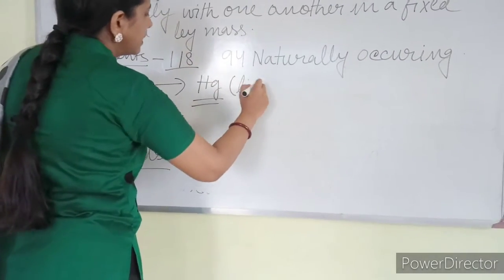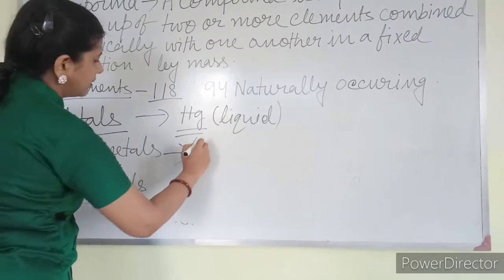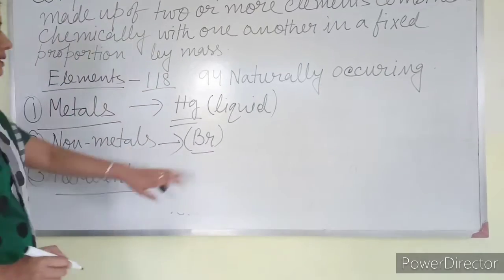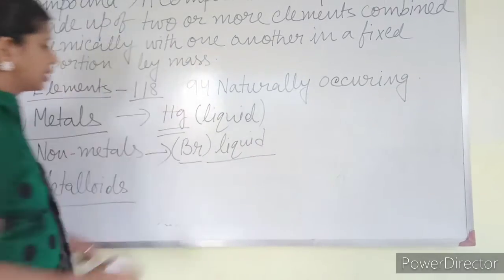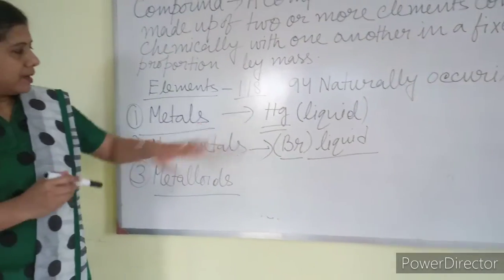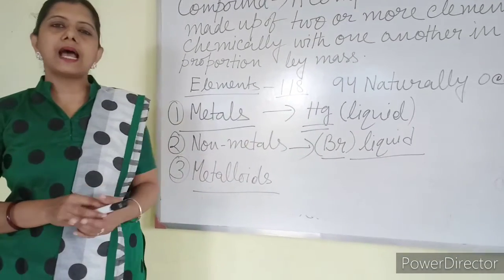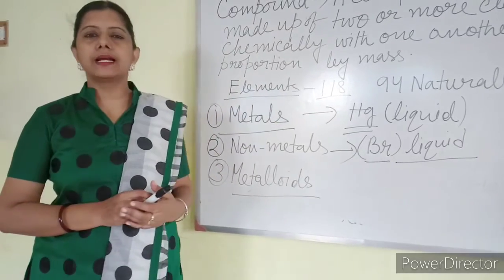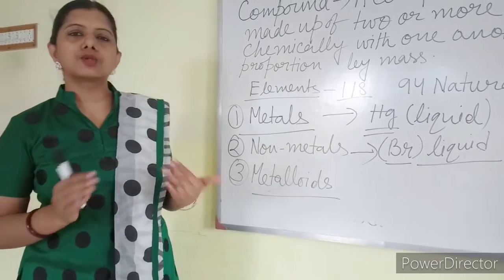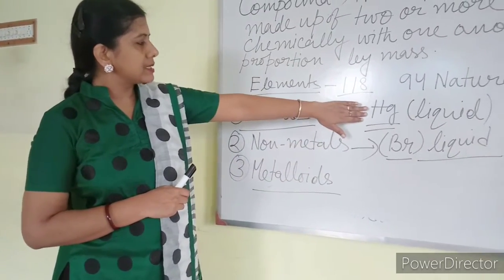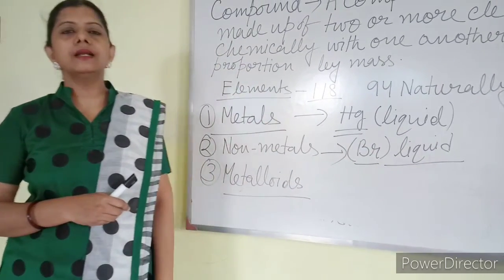What are those? In case of metals, mercury, Hg stands for mercury. This is present in liquid state at room temperature. And there is only one non-metal, that is bromine, whose symbol is Br. This is also present in liquid state at room temperature. This one is the metal and this one is the non-metal. All other elements are either solid or gas. But Hg is the metal which is present in liquid state. Bromine is the non-metal which is present in liquid state.